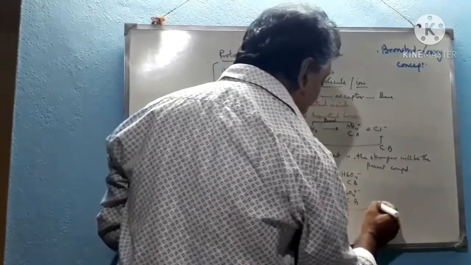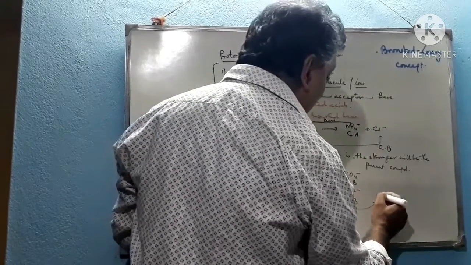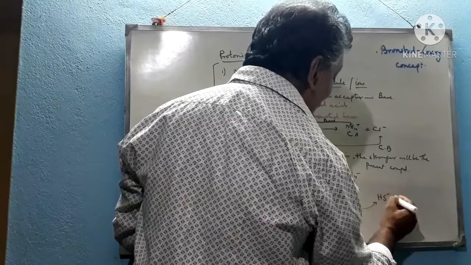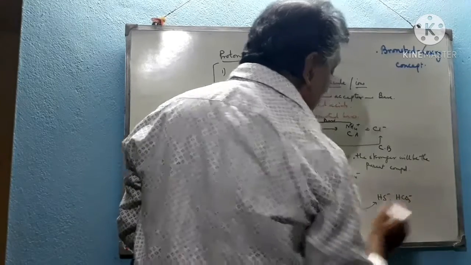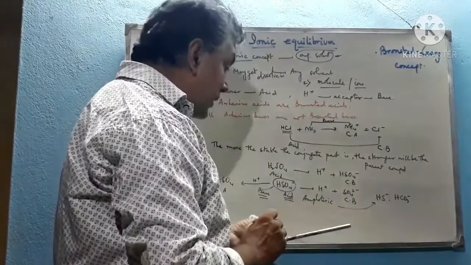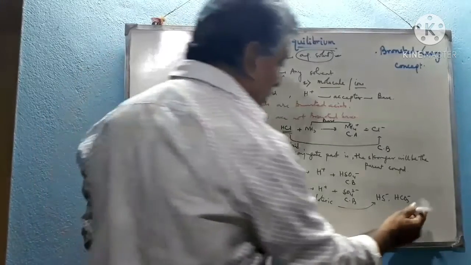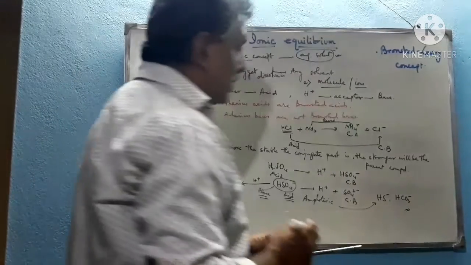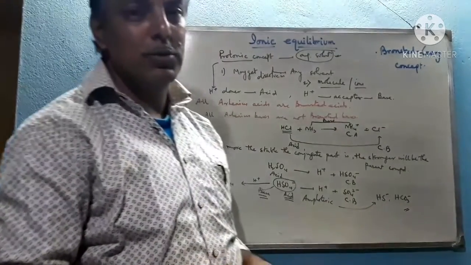Like this, we can express the acidic as well as basic property of some anions like HS minus, bisulfate, HCO3 minus, bicarbonate, and so on, which can act as an acid as well as a base. That's why they are amphoteric in nature. So this is the Bronsted-Lowry concept to explain the acidic or basic properties of some compounds.